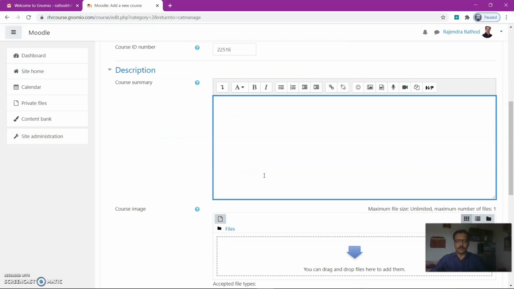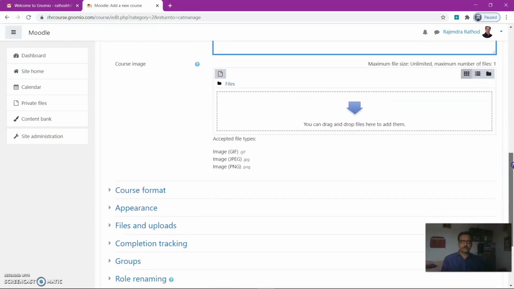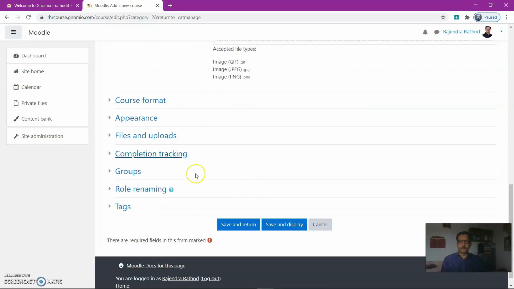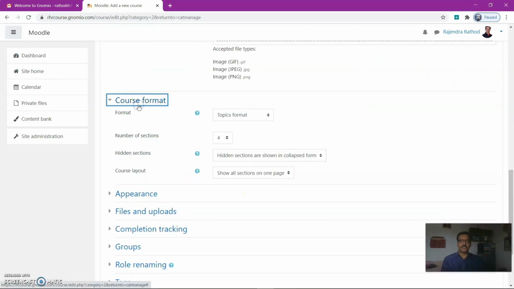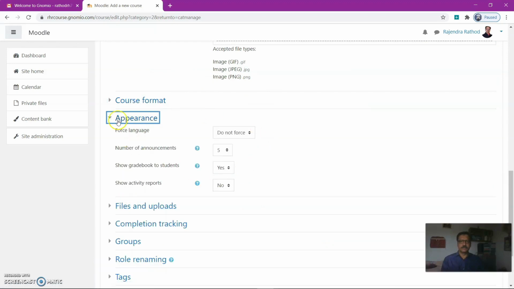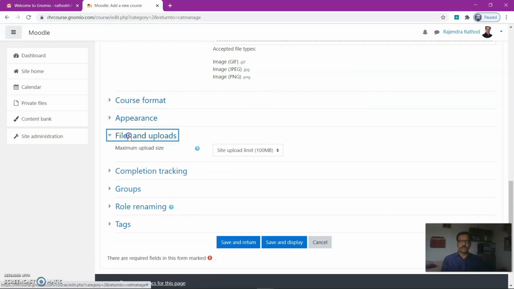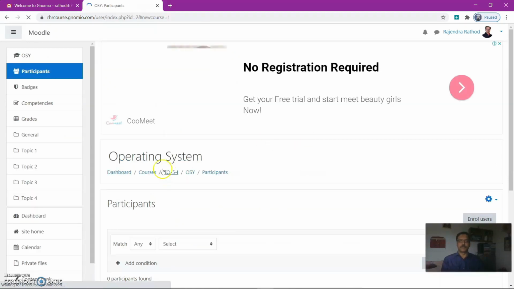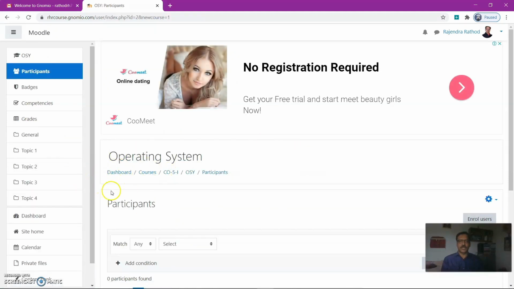Course summary, operating system. You can describe the course summary and enter it here. If there is any image, you can add it, otherwise leave it blank. So course format, appearance, all the options are available. You can use this one, save and display. So operating system, this course is now added.